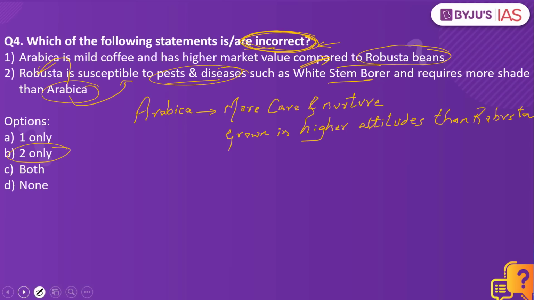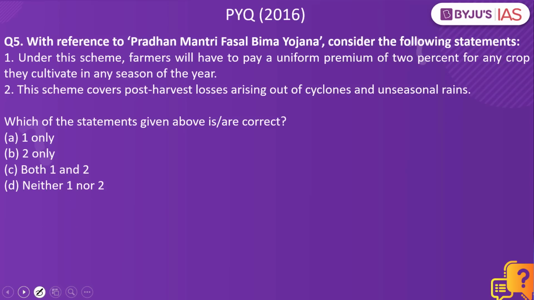Now let's look into the next practice question. With reference to Pradhan Mantri Fasal Bima Yojana, consider the following statements. Under the scheme, farmers will have to pay a uniform premium of 2% for any crop they cultivate in any season of the year. The scheme covers post-harvest losses arising out of cyclones and unseasonal rains. Which of the statements given above are correct? The answer to this is 2 only. This happens to be a previous year question from the year 2016.